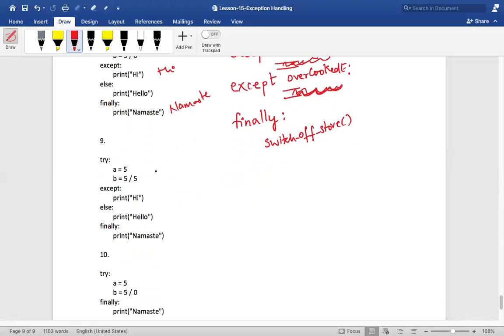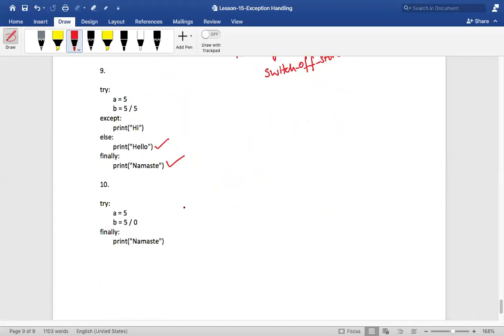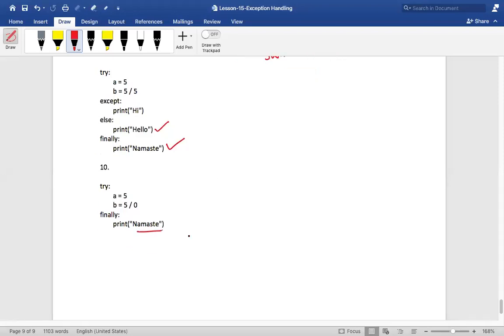Having said that, what is the output of this now? Yeah, it would be hello, namaste, isn't it? Okay, what about this? Yeah, it can be try and finally, no problem. It is not necessary that you should have an else block, I mean, an except block. So it will print namaste. Is that okay? Clear, guys?